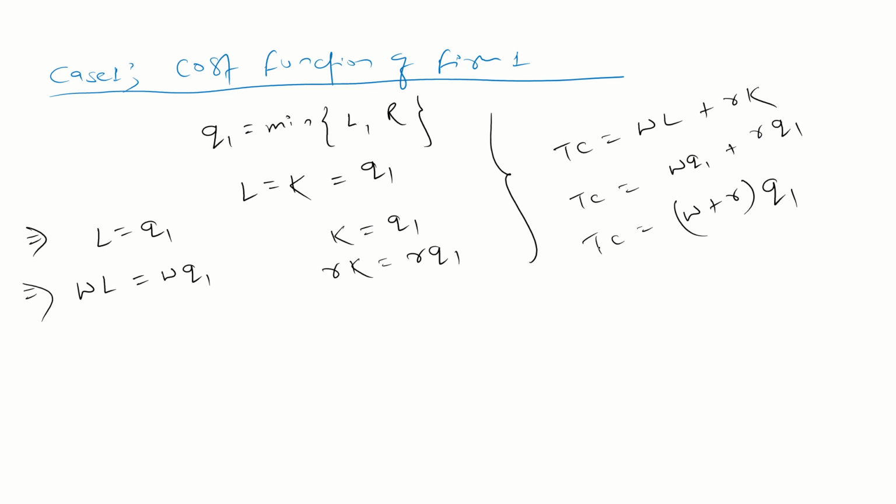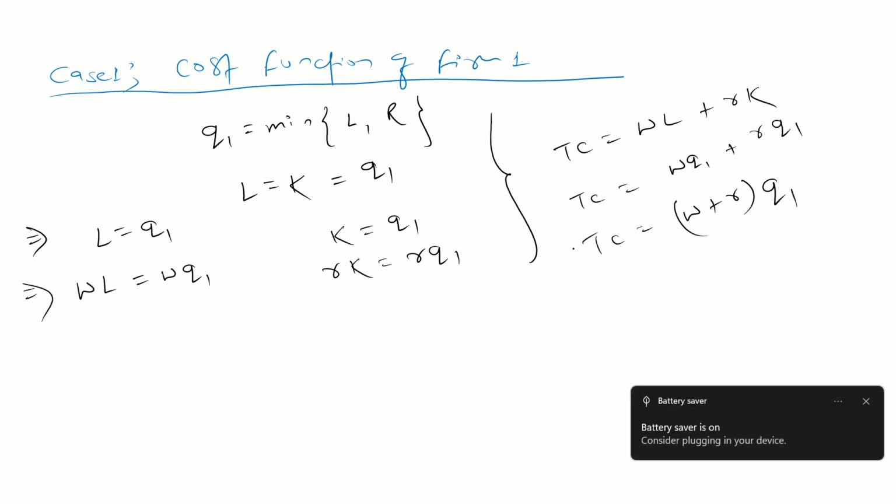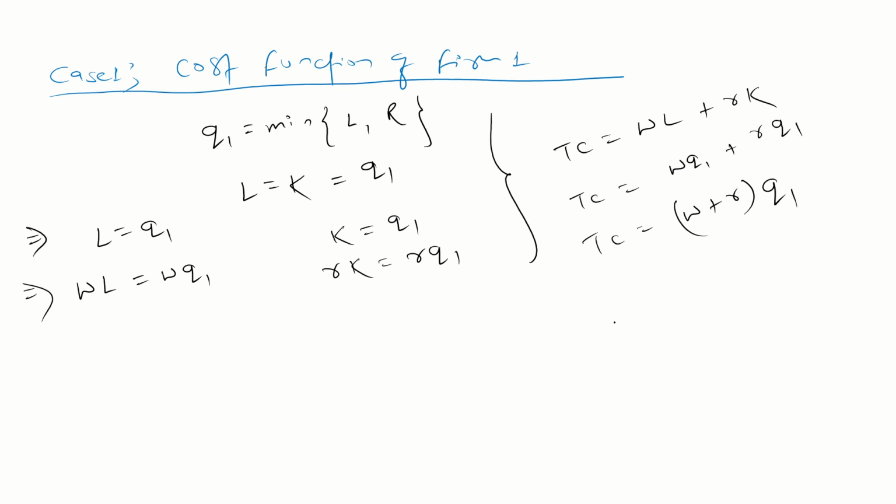Direct way. Previously, we have done this kind of problem. Whenever you face the min kind and the cost functions, we just have to use the direct way. But this is the proof. That is, the total cost is equal to (W plus R)Q1. Okay, guys, this is the total cost.